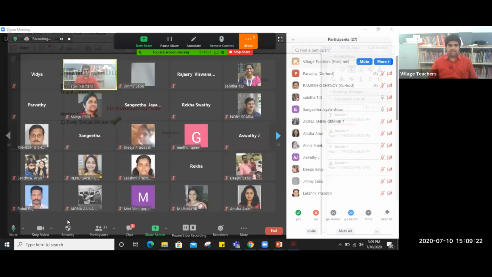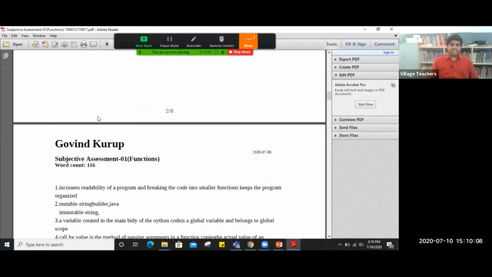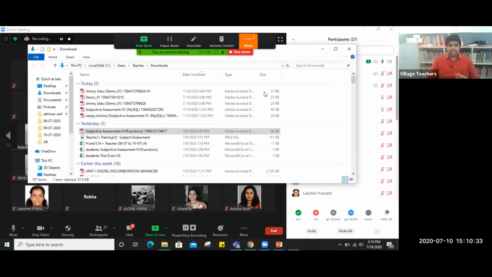I can just close it. So this is one option. If you are just taking it as a single PDF, the advantage is we can keep it in a very easy manner. And now I will show you how to scan the document. Now I think it is clear.